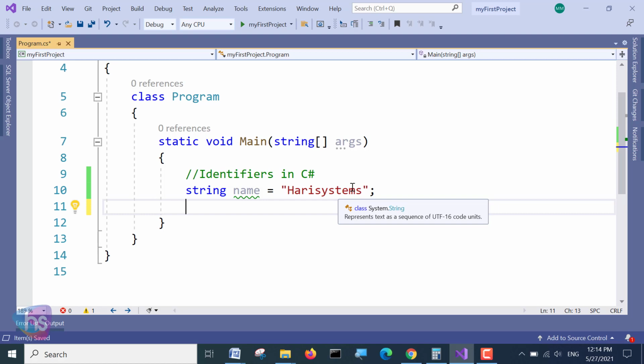Identifiers could be short names, like name, mobile, car, sports, and similar names, like the name of a cat or the name of a person. If you simply write X, Y, B, C, and Z, who will understand what B is, what C is, and what X is? So we need to use meaningful names like name, mobile, address, location, first name, last name, and email.